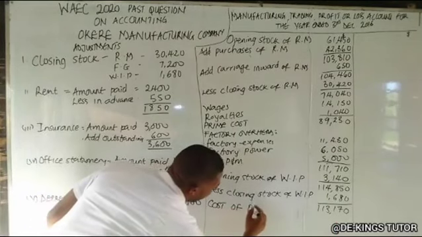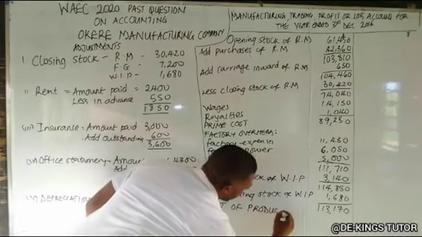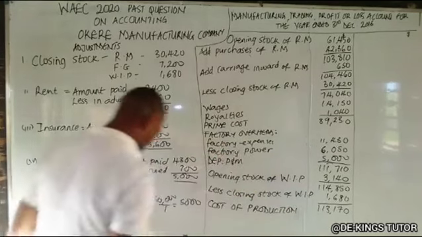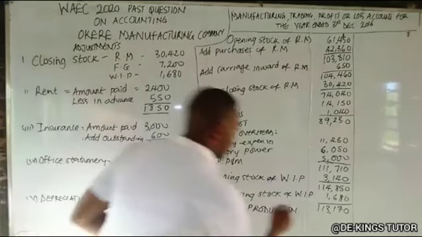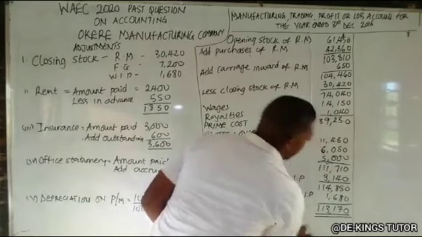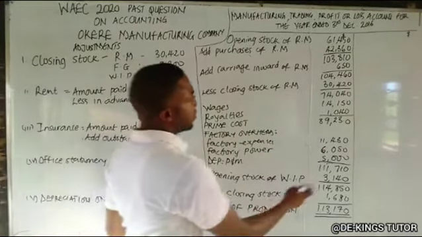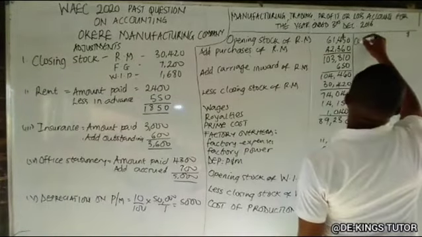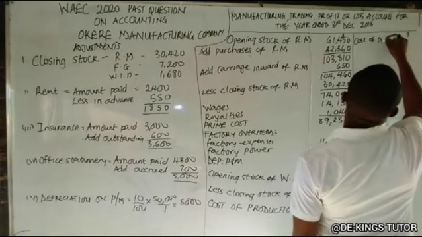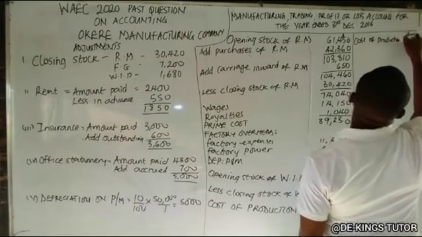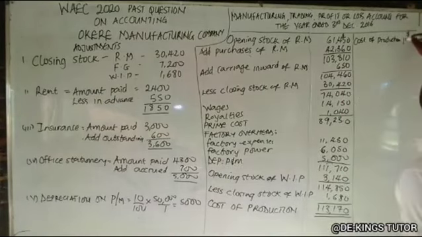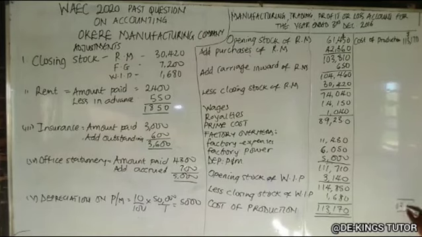Production. So the cost of production amount is posted here. Also, cost of production as $113,170. So that we have our final as $113,170. Okay, so this is the cost of production. That's the manufacturing. Now let's move to the trading profit.